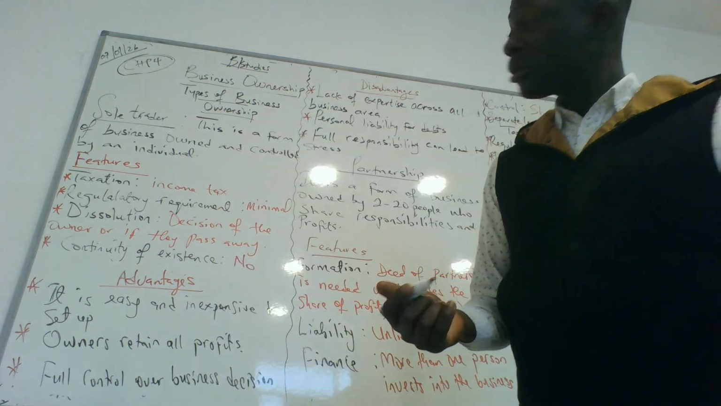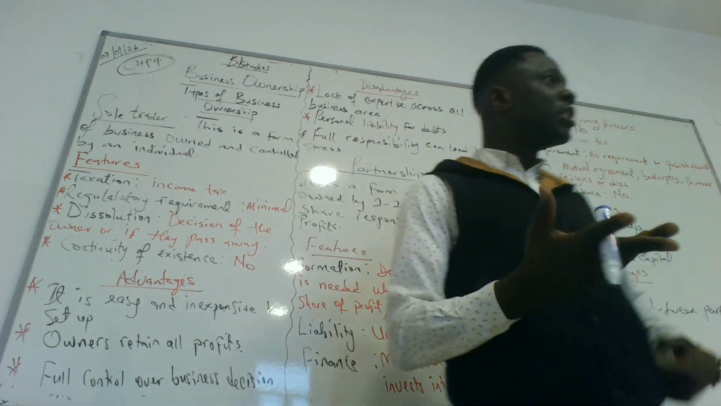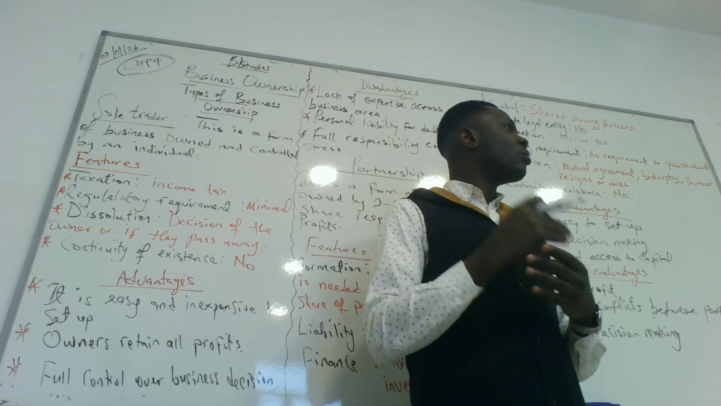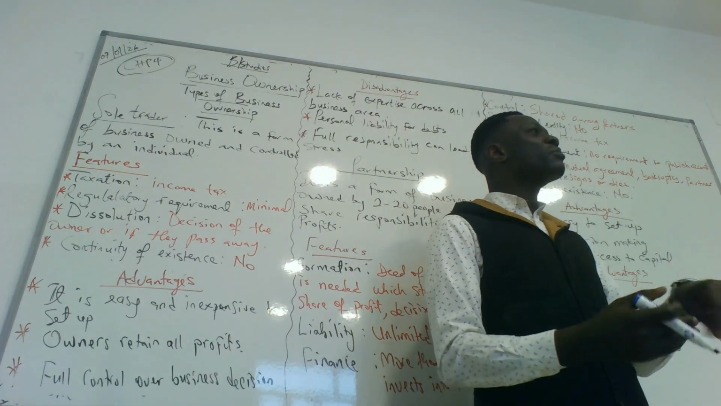Good morning. We continue with business ownership, still chapter 4. Yesterday we talked about the nature of business ownership. Today we want to talk about the types of business ownership.